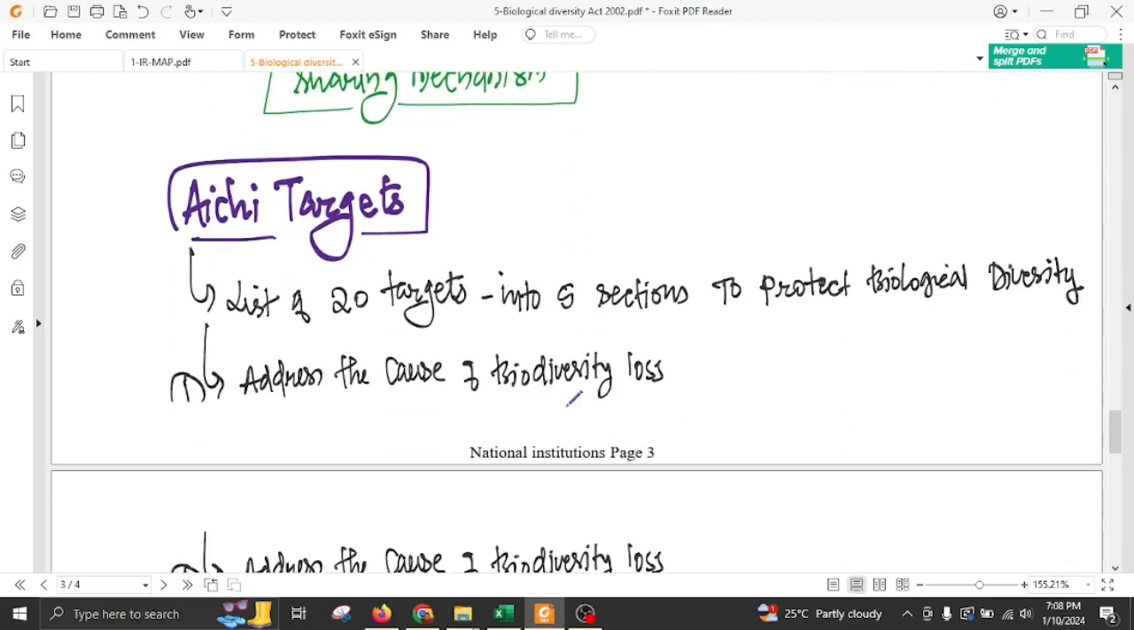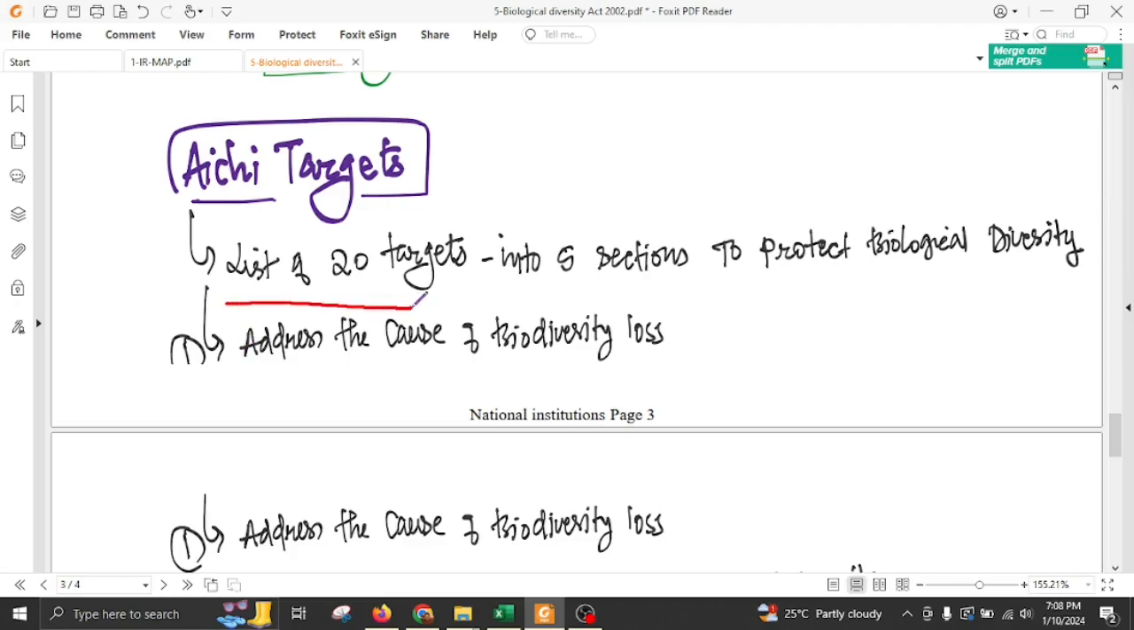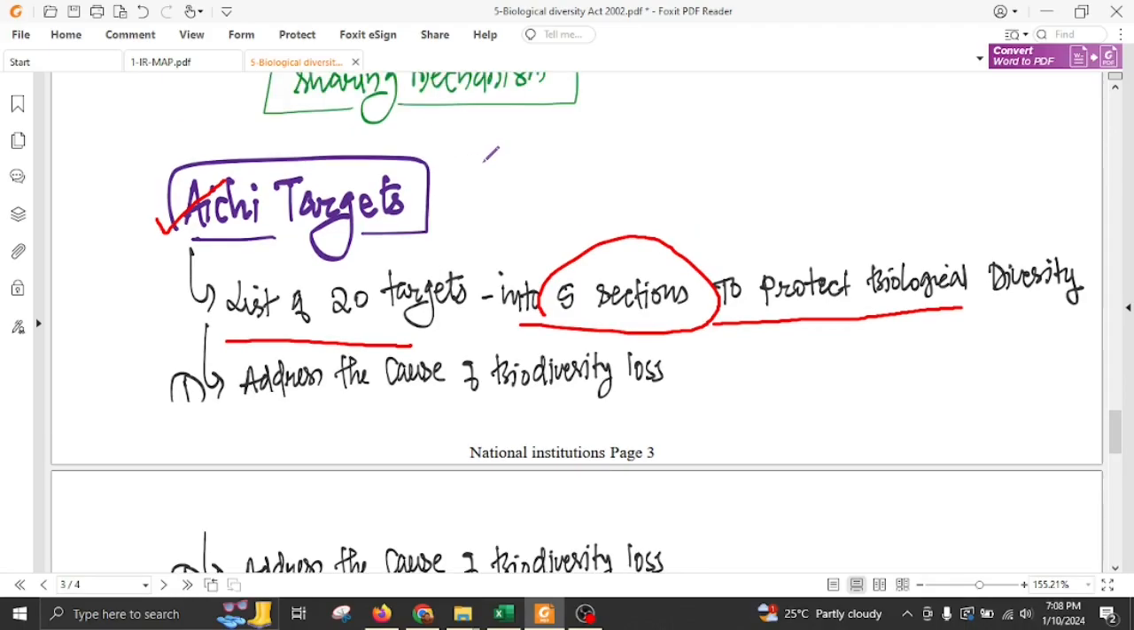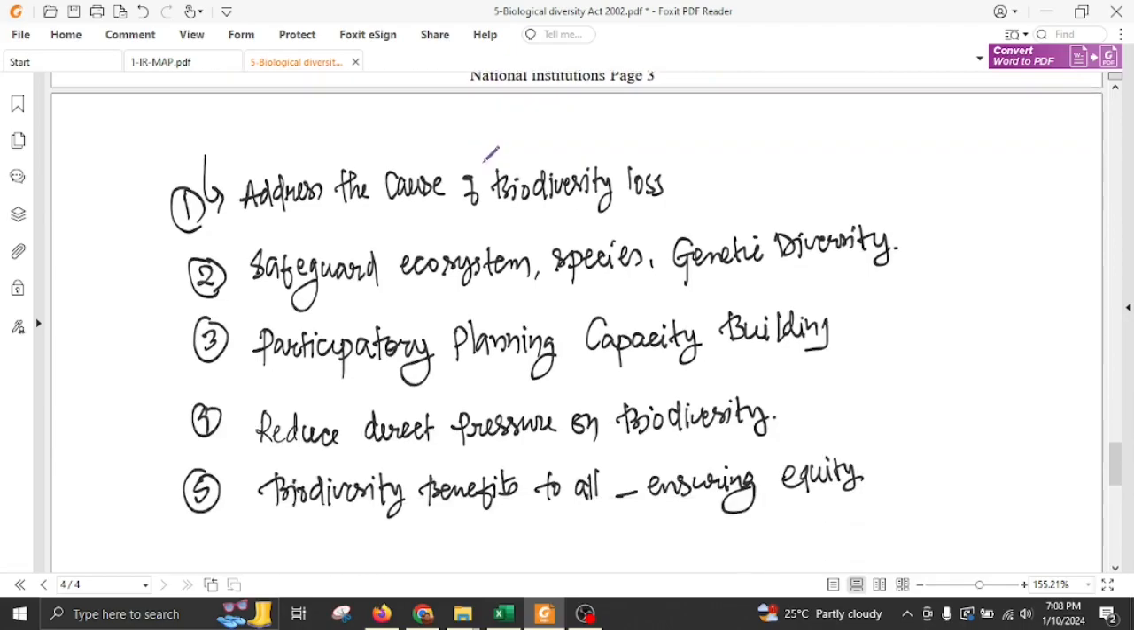Next are the Aichi targets. This is a list of 20 targets divided into 5 sections in order to protect biological diversity. These Aichi targets came into life because the last two protocols failed to protect biological diversity. So these targets have 5 important sections. One is to address the causes of biodiversity loss, such as subsidies which are harmful to biodiversity. So the targets suggest eliminating those subsidies. Then ensure sustainable production and consumption.